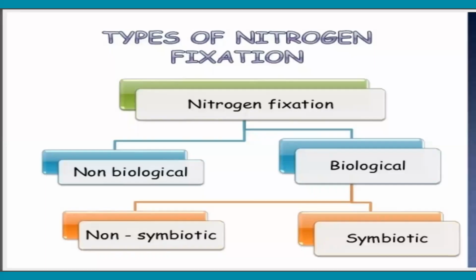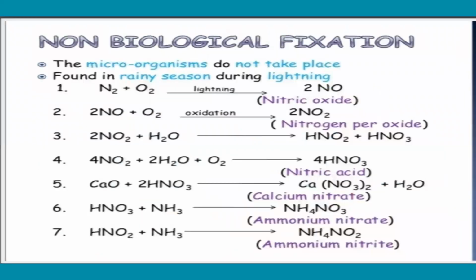Nitrogen fixation. There are 2 types of nitrogen fixation: biological nitrogen fixation and non-biological nitrogen fixation. Biological is also called symbiotic nitrogen fixation and non-biological is also called non-symbiotic nitrogen fixation. So first we will start with the non-biological. From the examination point of view, nitric acid, nitrogen peroxide, these are all included in this. So this is nitrogen fixation.